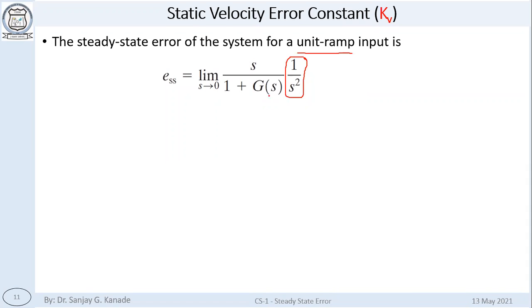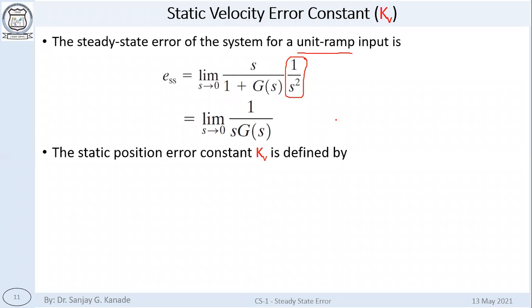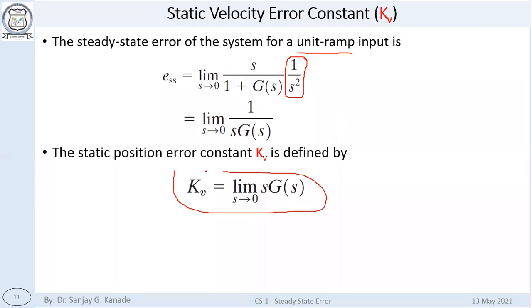A single power of s will get cancelled out, and because this is the limiting value, ESS is equal to limit s tends to 0 of 1 upon s into G(s). When we do that, the static velocity error constant Kv is defined this way: Kv is equal to limit s tends to 0 of s into G(s).